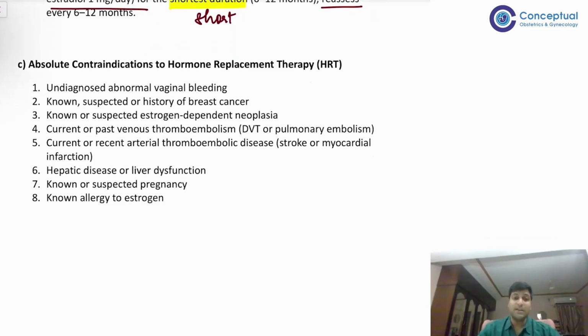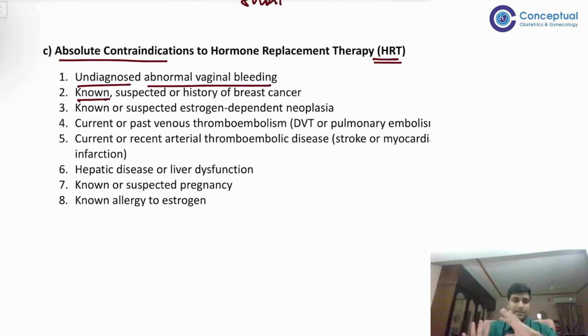Okay, now what are the absolute contraindications for HRT? So if there is undiagnosed or abnormal vaginal bleeding, if there is known or suspected or history of breast cancer. पता है breast cancer है, शायद हो सकता है, breast cancer की पहले history है, you should never even try giving hormone replacement therapy.